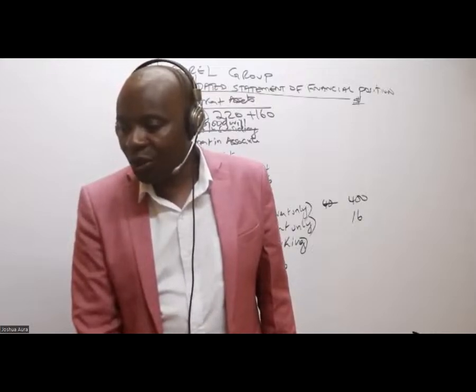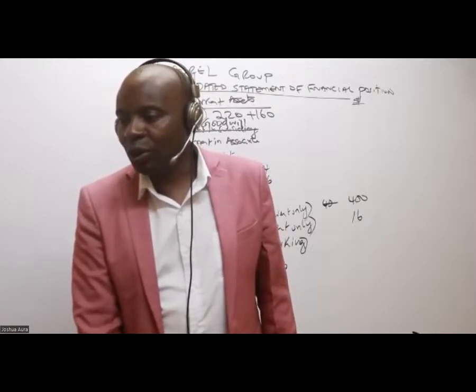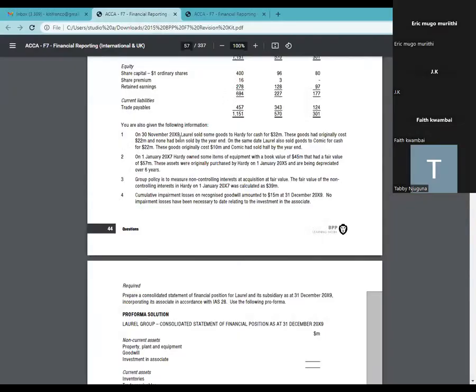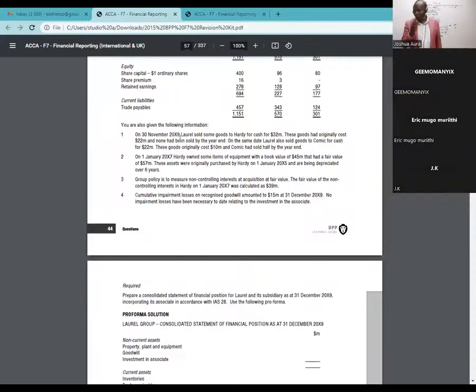So in this case here, what he did, ladies and gentlemen, was to tell us that on 30th November 2019, Laurel sold some goods to Hardy for cash, internal sales. Hardy and Laurel are parent and subsidiary; you are supposed to parent your kid 100%. Don't sell goods to them.